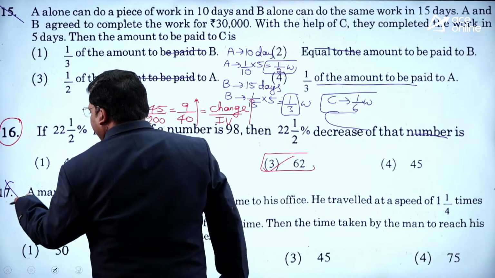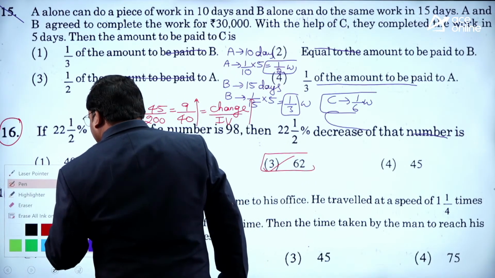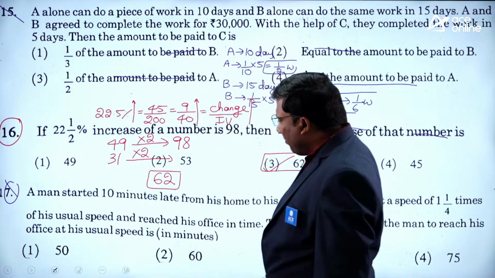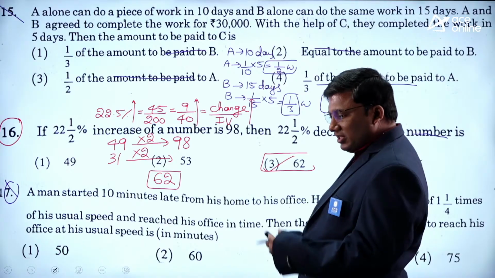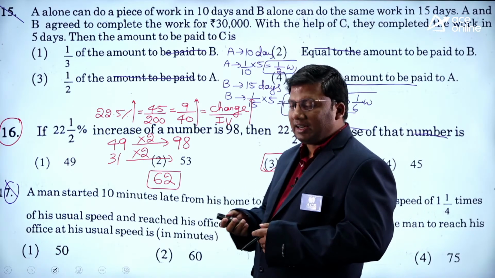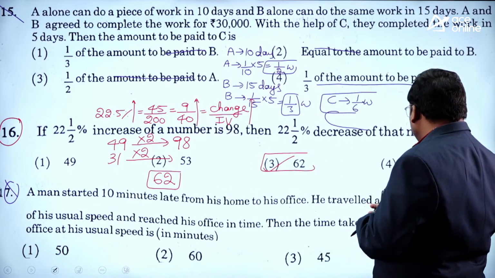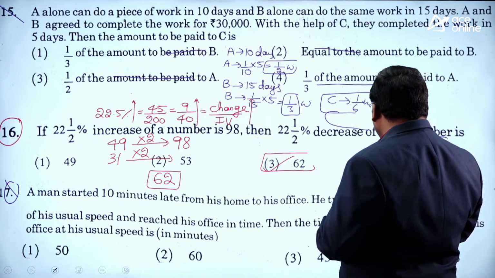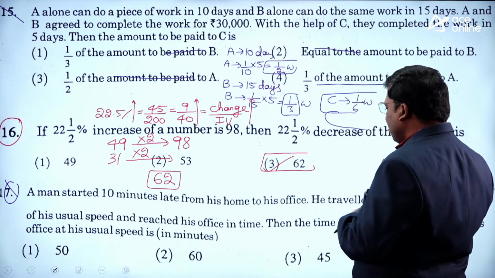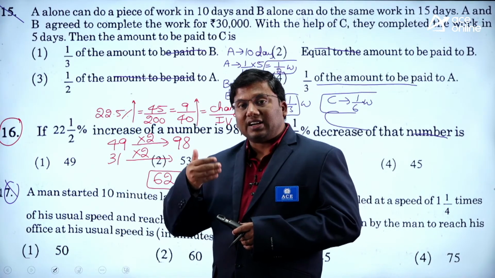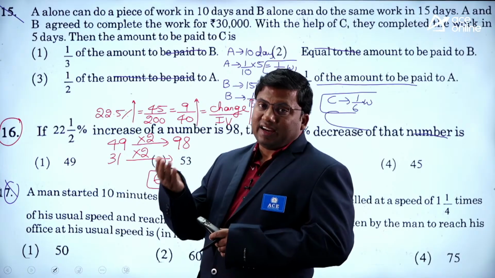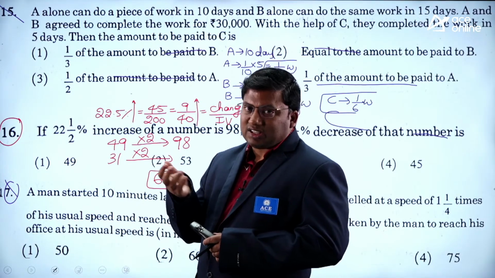17th question. A man started 10 minutes late from his home to office. He traveled at 1/4 more than his usual speed and reached his office in time. Since he started late, he has to increase the speed.